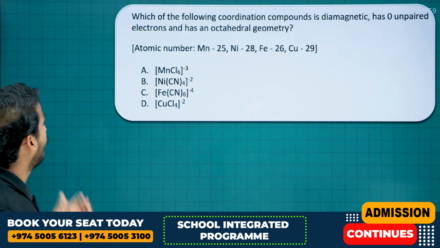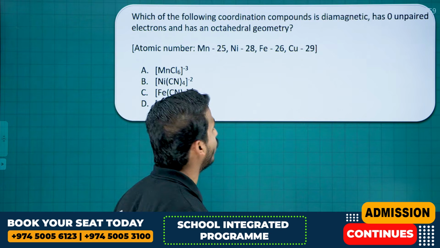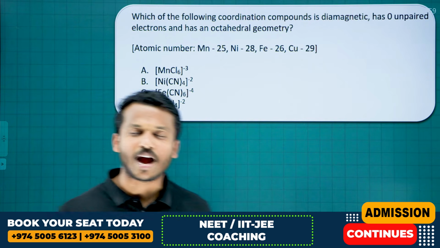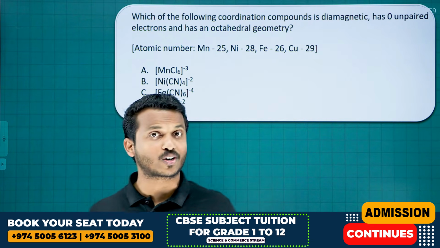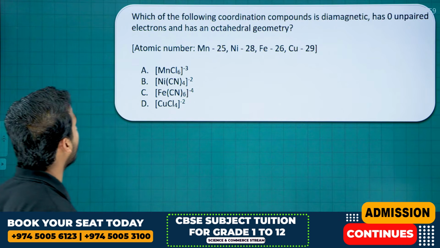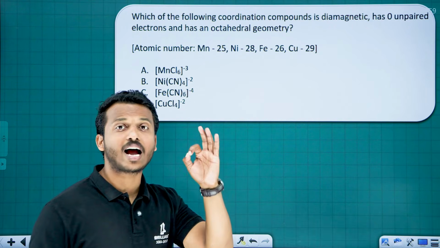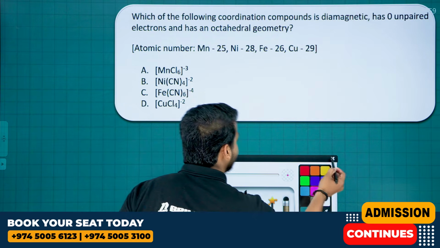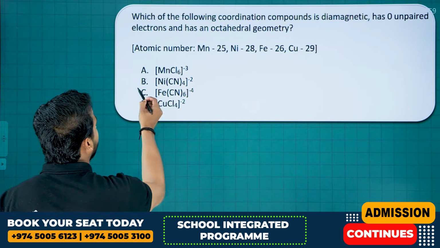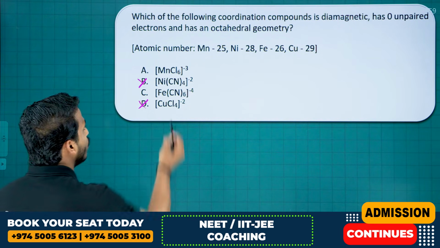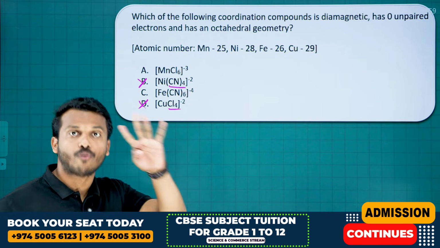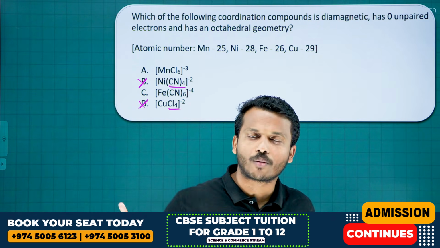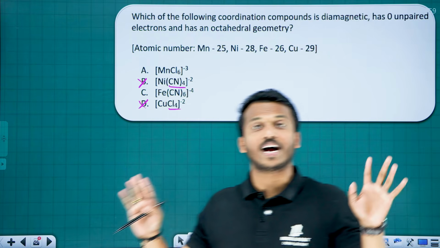Right? Next one. Which of the following coordination compounds is diamagnetic? You know, diamagnetic means there is no unpaired electron, right? It has zero unpaired electrons and has an octahedral geometry. If they ask like this, I will cut B and D immediately because here the coordination number is 4. Coordination number 4 means no chance to become what? Octahedral.